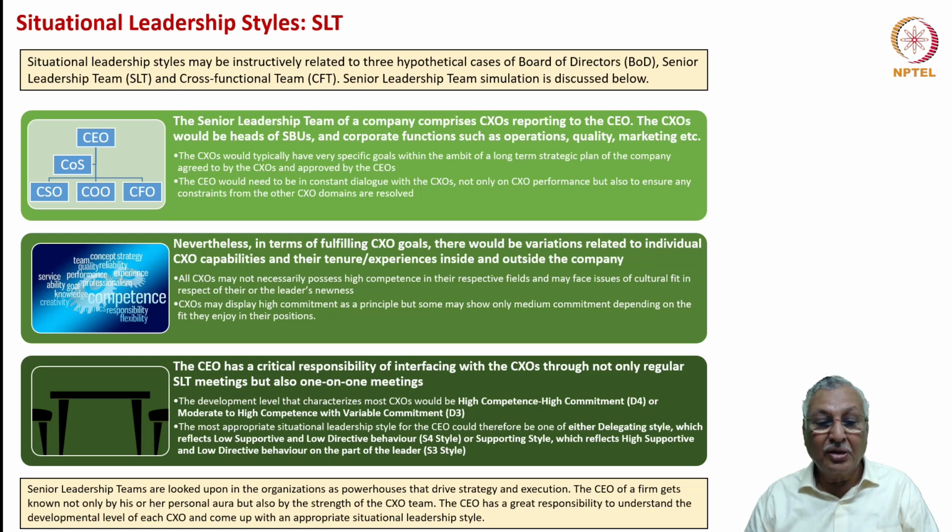It could be a low supportive, low directive behavior, that is the S4 style when the leaders are D4 type, or you can choose an S3 style which is high supportive and low directive, taking into account that SLT members are having high competence but with variable commitment. So that's the way in which the situational leadership model gets applied to a senior leadership team.